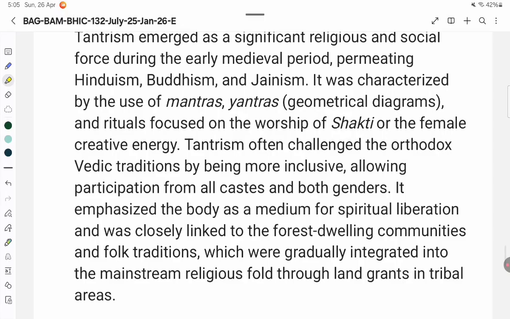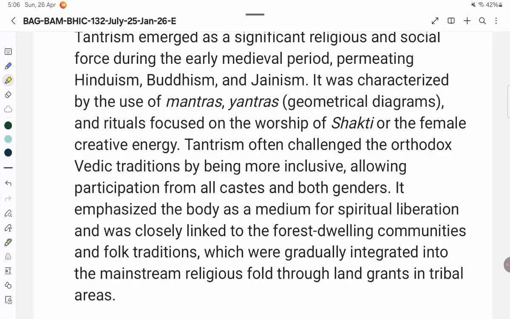Tantrism often challenged the orthodox Vedic traditions by being more inclusive, allowing participation from all castes and both genders. It emphasized the body as a medium for spiritual liberation and was closely linked to the forest-dwelling communities and folk traditions, which were gradually integrated into the mainstream religious fold through land grants in tribal areas.